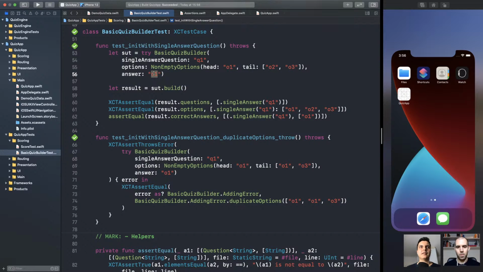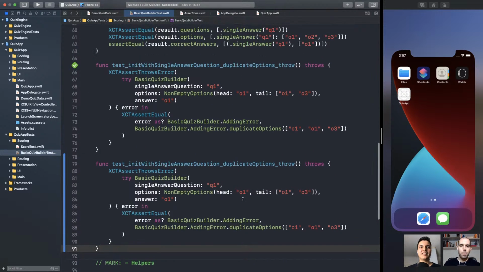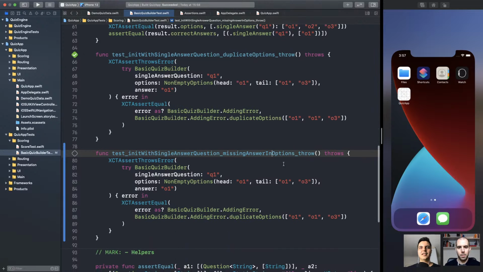What if the answer is not contained in the options? How can you win? Let's create a new case here. So, missing answer in options. Make sense? Yeah. So 01, 02, 03, but the answer is 04. So you cannot select 04 because it's not an option.